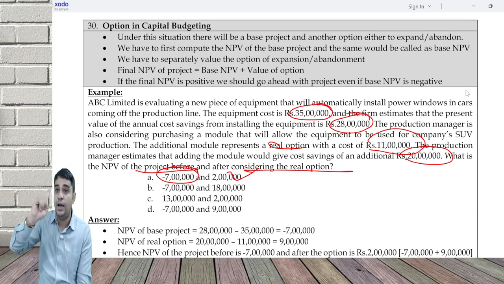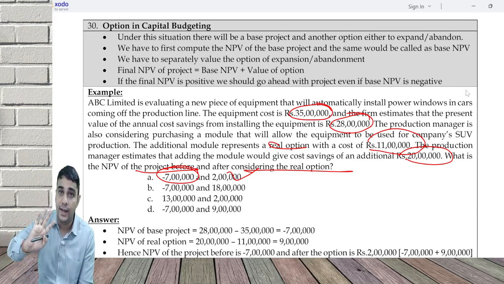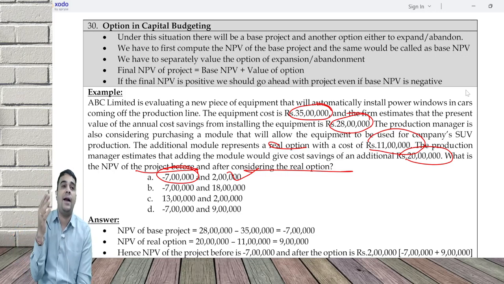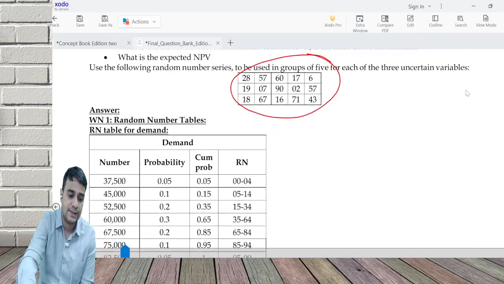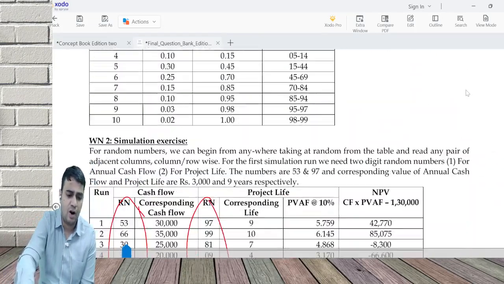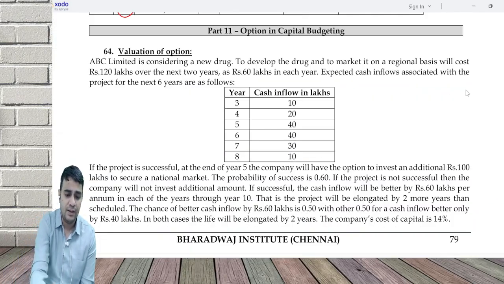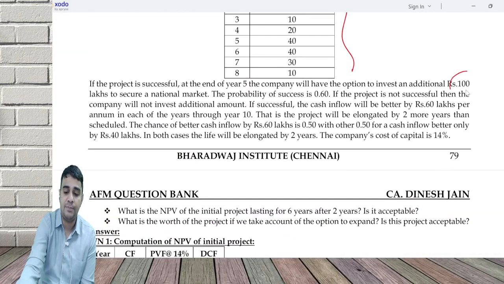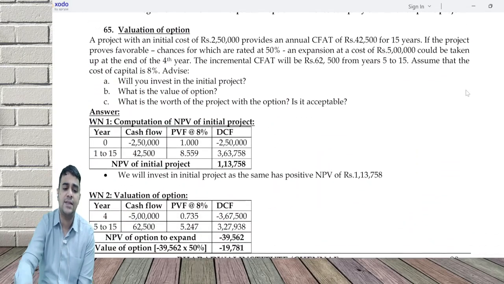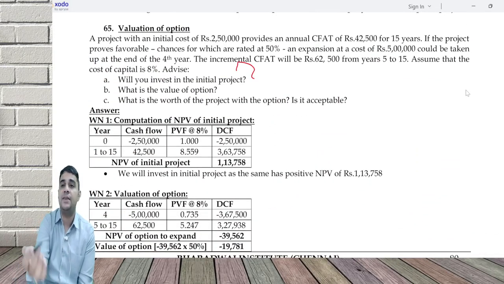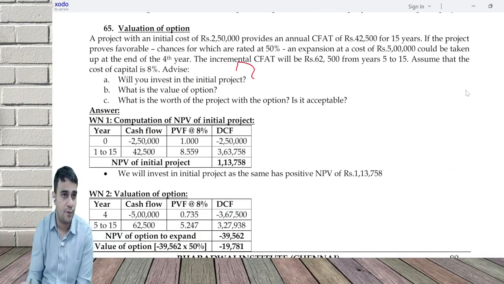Or I can even do only one. Only one is only foundation. If the option is bad, let's assume in the option they say you have to spend 25 lakh and you'll get 20 lakh. I'll say I don't want to do the option. Let me do only the foundation and end it. So in the material, you have certain examples. These are good problems, not much to solve. There will be a base NPV and then there will be some data on the expansion. Do give it a try at home. You'll understand them better. There's a base option and there's a value of the option to expand.